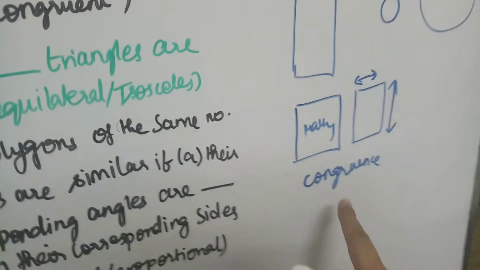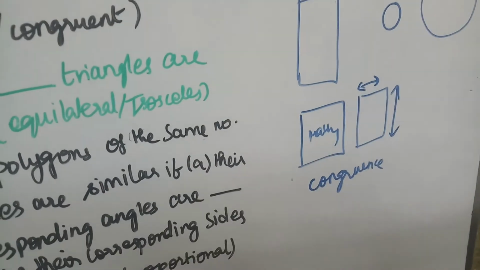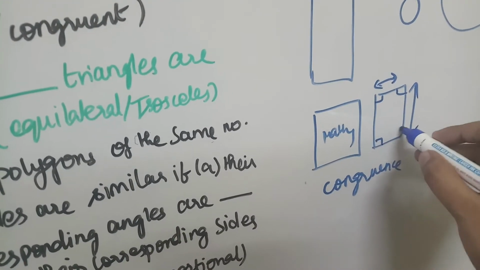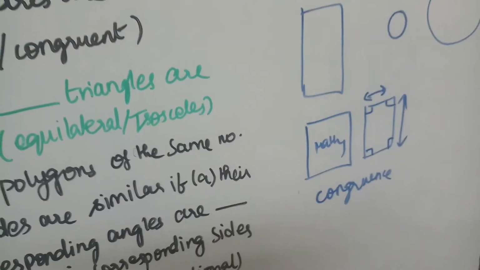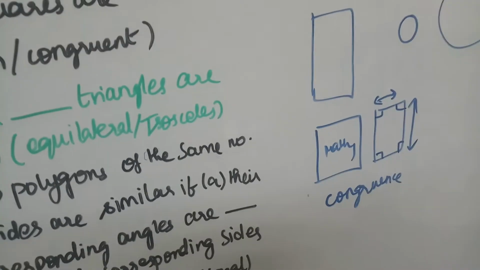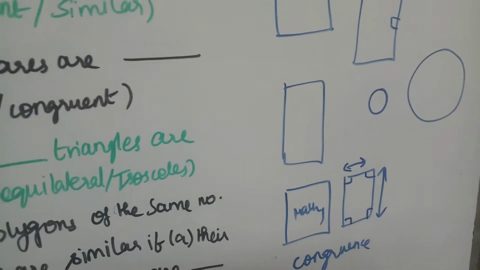But for congruence, we should say the angles are equal, that means the size and dimensions. The angles should be the same, as well as the shape should be the same. So I hope it is clear now with these examples.